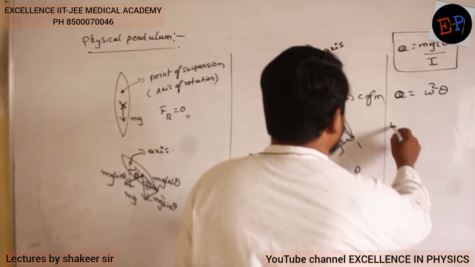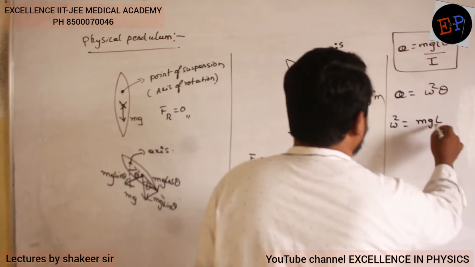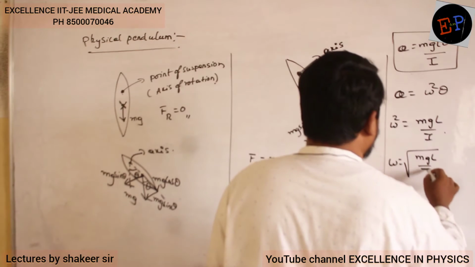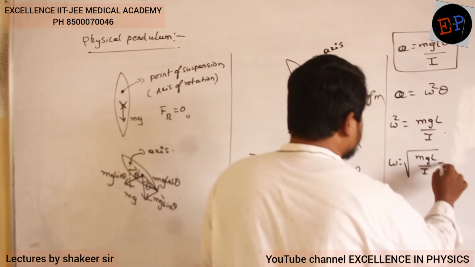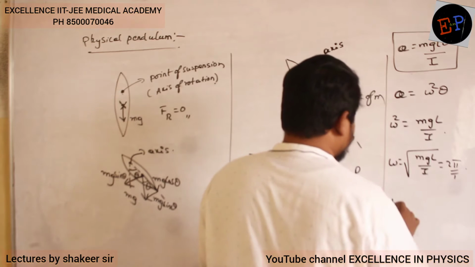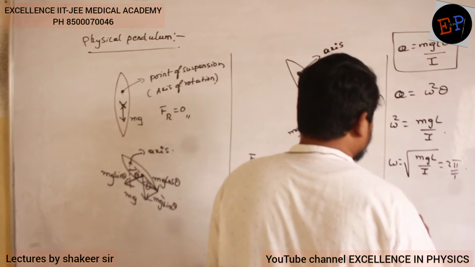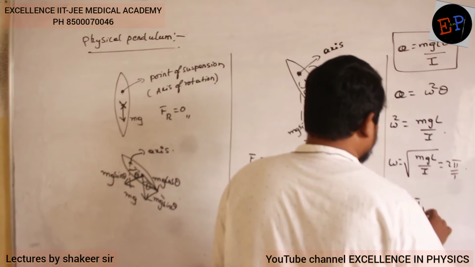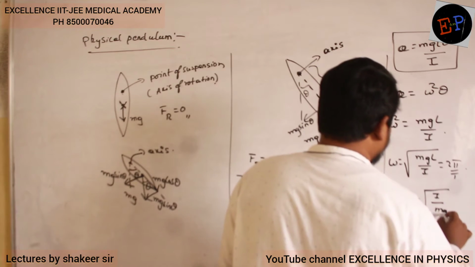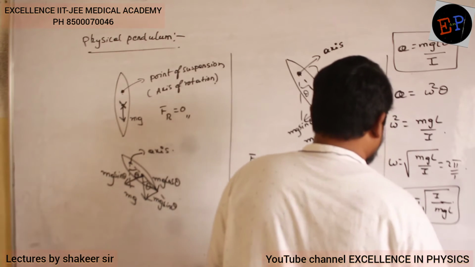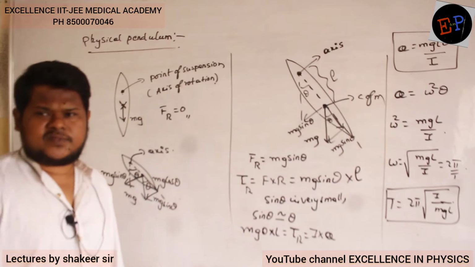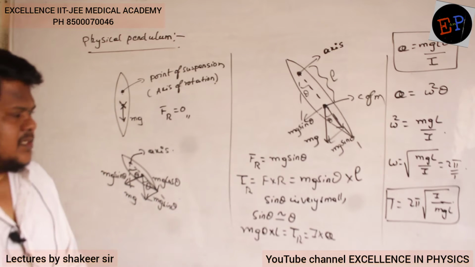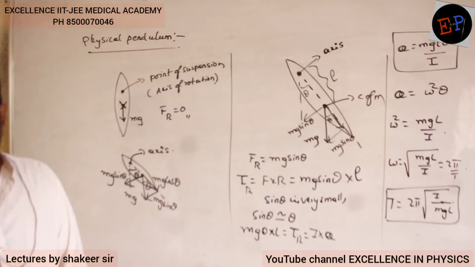Therefore, what is omega square? Omega square is mgl divided by I. So omega is root of mgl divided by I. Omega is nothing but 2 pi by capital T. So T is equal to 2 pi by omega, so 2 pi root I by mgl. So this is the equation for time period of any physical pendulum. Any pendulum, any body. This is the equation, 2 pi root I by mgl.